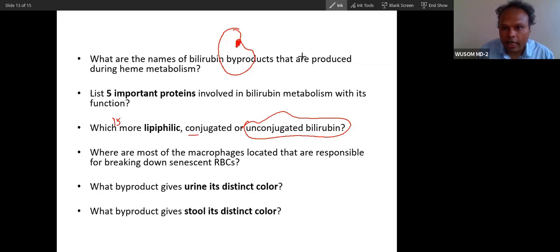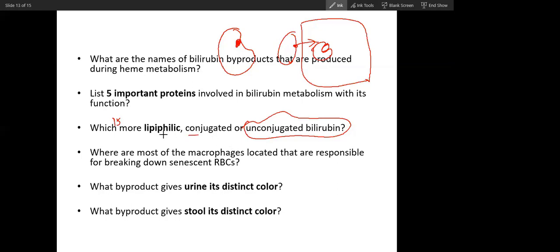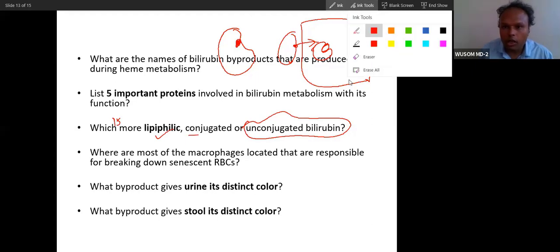That is the first reason. And the second reason: the albumin carries this bilirubin, and bilirubin will go directly through the lipid membrane into the hepatocyte. It does not need any transporter. And here ligandin is ready to bind this bilirubin. Did you get that? Yes, sir, unconjugated is lipophilic. It is soluble in lipid.